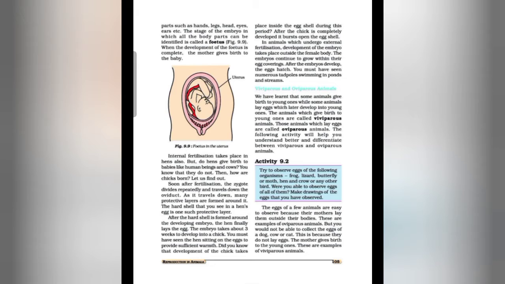Humans give birth to babies, whereas hens lay eggs. Animals like humans, dogs, cows and cats which give birth to young ones are called viviparous animals. And animals like frogs, lizards, butterflies and hens which lay eggs are called oviparous animals.